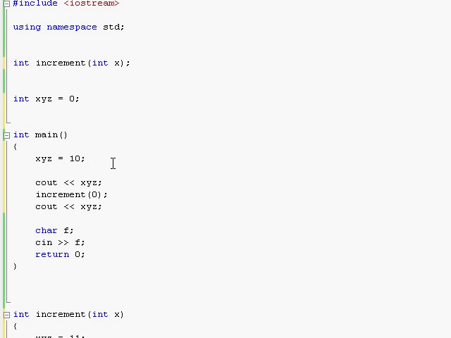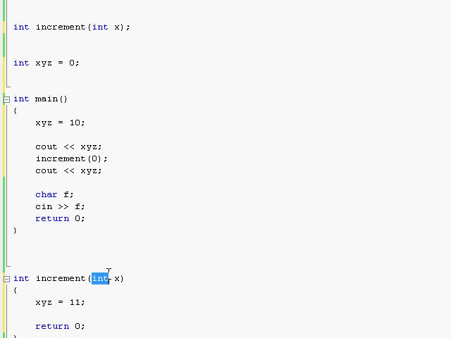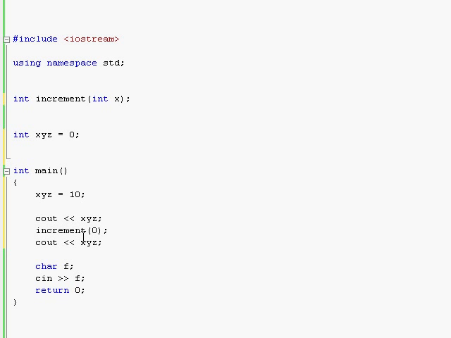Not like when you were passing variables into functions which would make local copies and it wouldn't change anything. When I change global variables, the change really takes place. So right now the real xyz doesn't have 0 anymore, it has 10. And we can try to print it out and you'll see. Then when I call the increment function, at this point I'm just passing it 0 because I have to pass in some sort of integer.